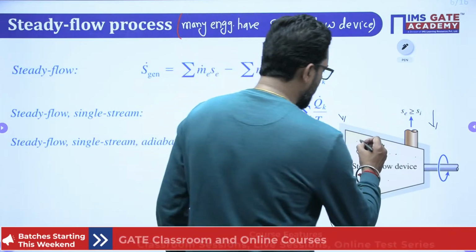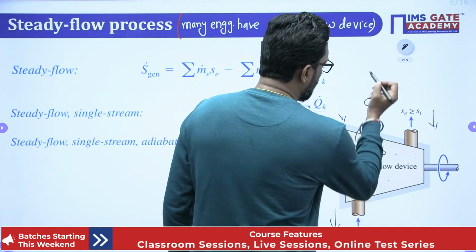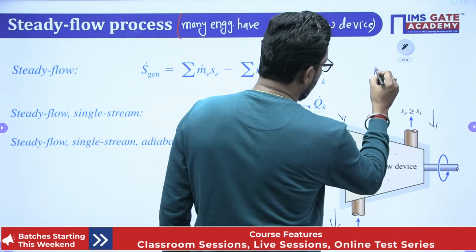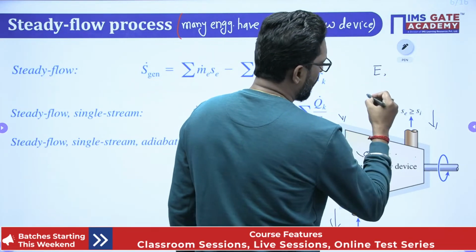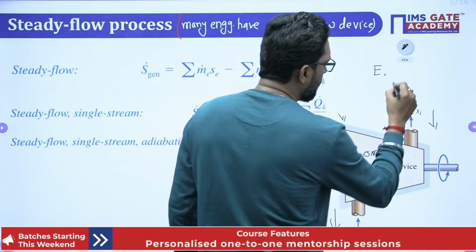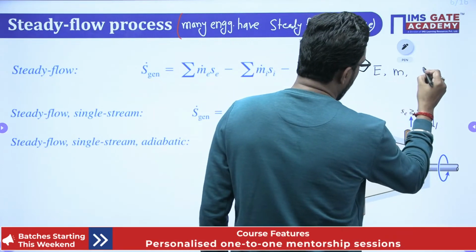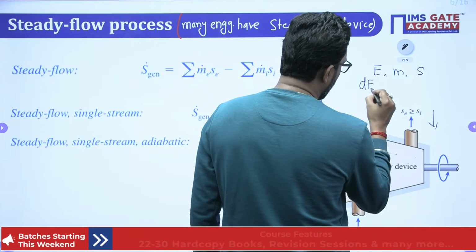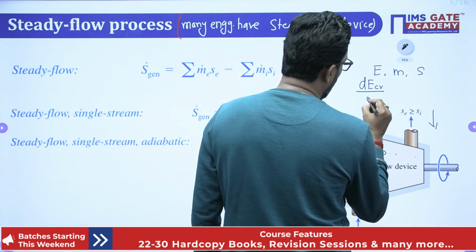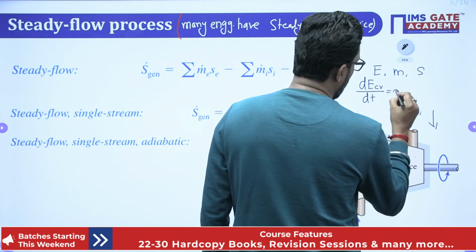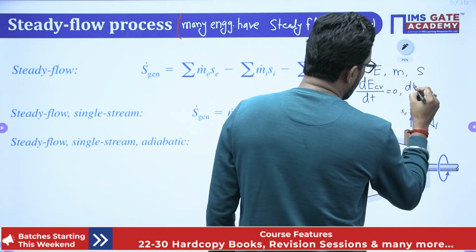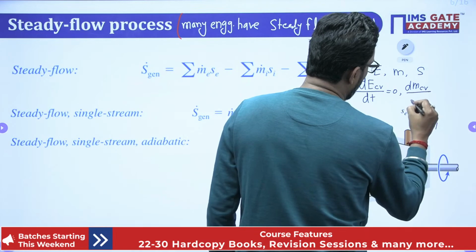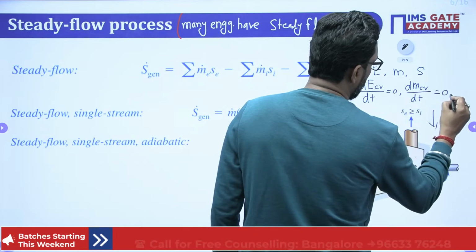That means for steady flow, the system properties, so what are the system properties? Energy, mass and entropy. The energy change of the control volume with respect to time is 0. The mass change within the control volume with respect to time is 0.